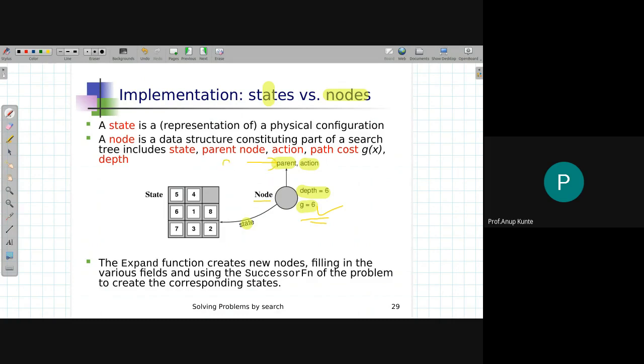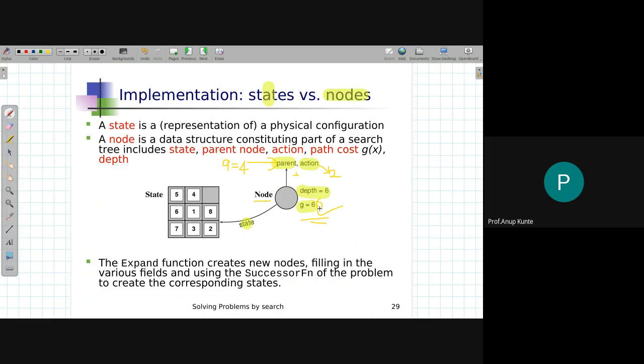That parent node will have g with a certain value, maybe say 4, and the action will correspond to some cost. Every action will correspond to some cost. So this 4 plus this 2, when you are generating this node, you will calculate that and initialize this to be 6. This information is there in the definition of the problem, so it is no extra information.